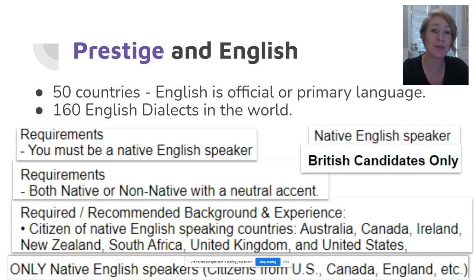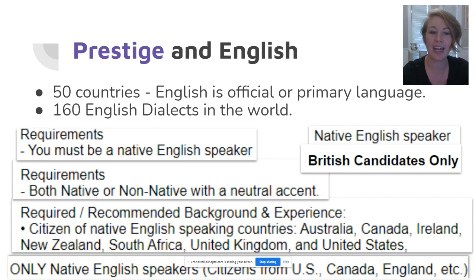Here on the screen are actual screenshots of English teaching job descriptions from around the world in countries that speak languages other than English. First, I want to point out that several of the jobs require that teachers be native speakers of English. So the goal with a requirement like this is to rule out English speakers who learned English as a second language. These jobs only want people who speak English as their first language.